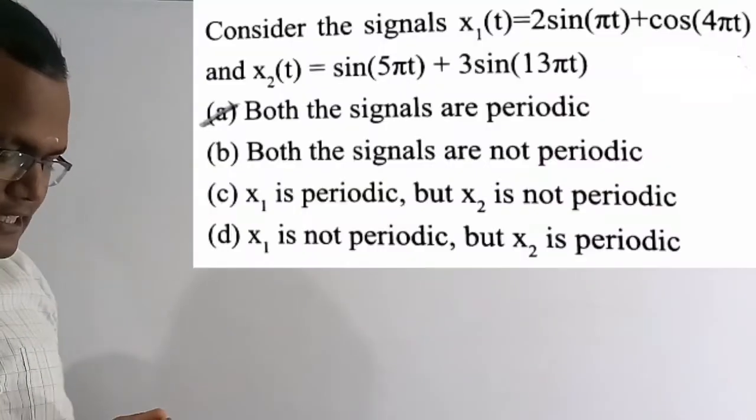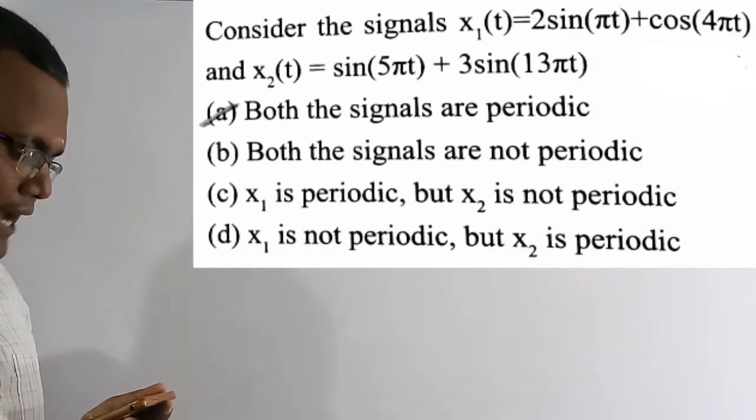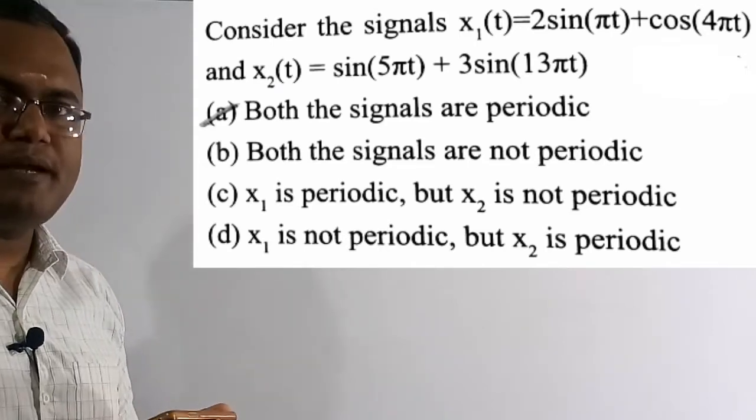So now we are going to solve the sixth question. See the question here. Consider the signals x1 of t is equal to 2 sin pi t plus cos 4 pi t, and x2 of t is equal to sin 5 pi t plus 3 sin 13 pi t.